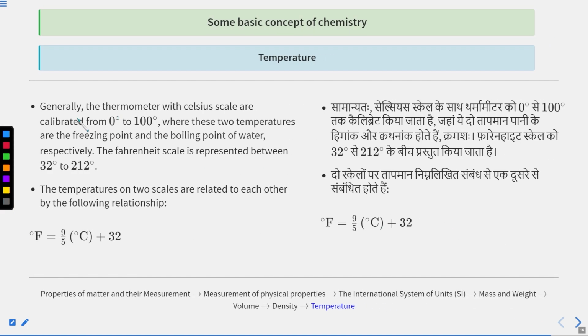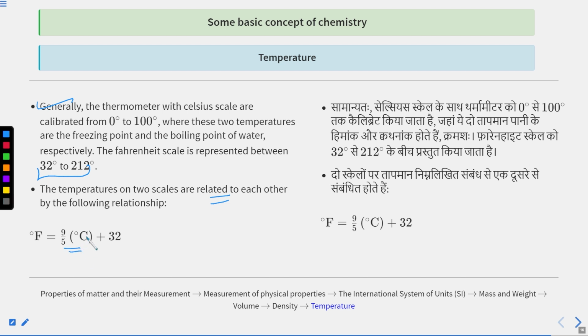Let's understand. Generally, thermometers with Celsius scale are calibrated from 0 degree to 100 degree, where these two temperatures are the freezing point and the boiling point respectively. The Fahrenheit scale is represented between 32 degree to 212 degree. The temperatures on the two scales are related to each other by the following relationship: F is equal to 9 by 5 C plus 32.